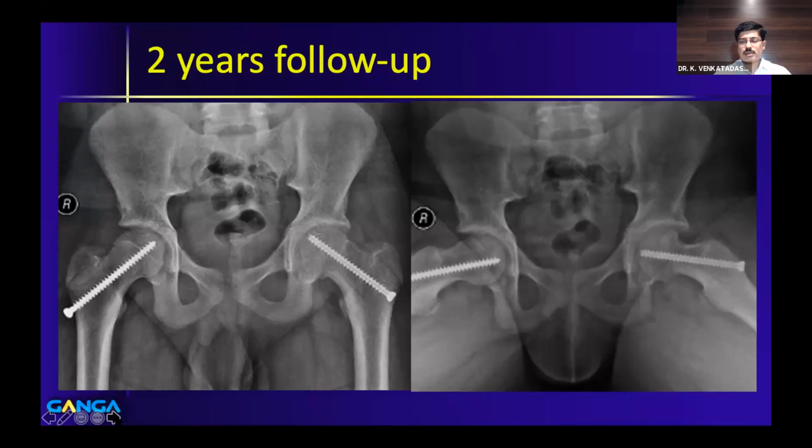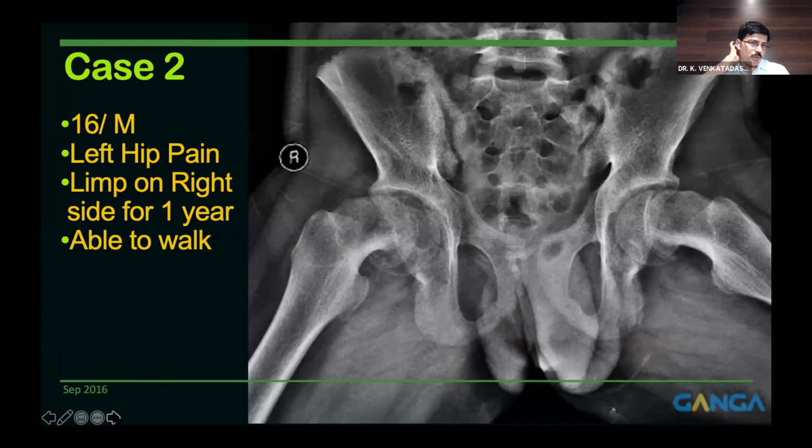But you need to remember that unstable slip has a higher rate of avascular necrosis, and I hope you all know the Loder classification, which divides slip into stable and unstable. Unstable slip is one in which the child is not able to weight bear and walk even with the help of a walker. Let's move on to the next case.